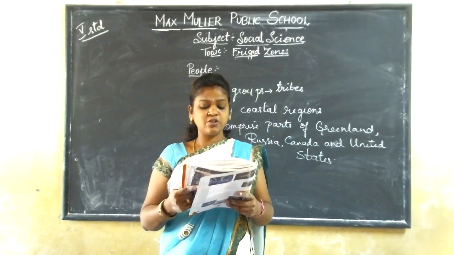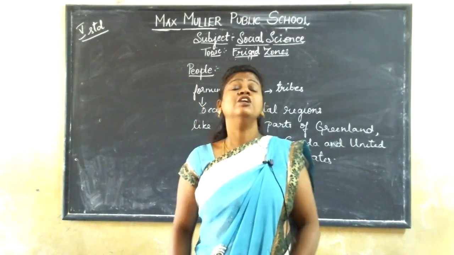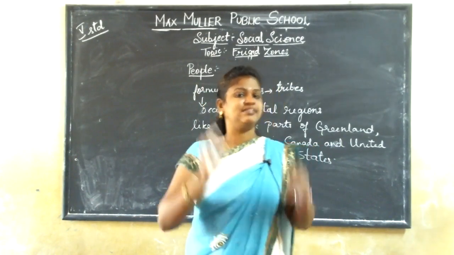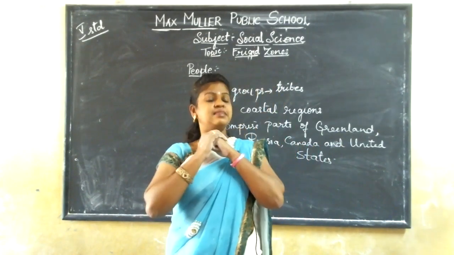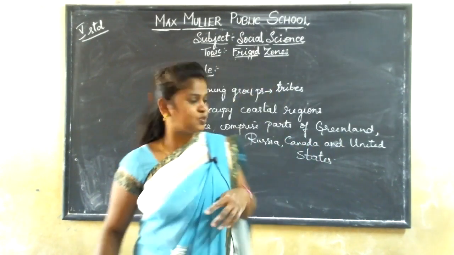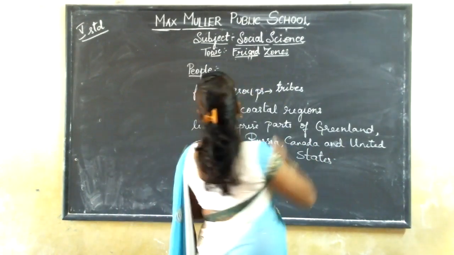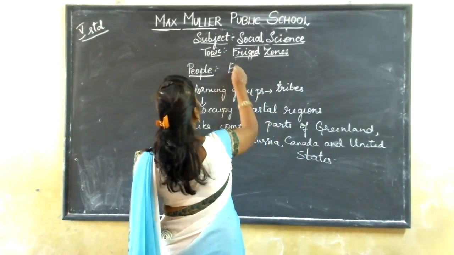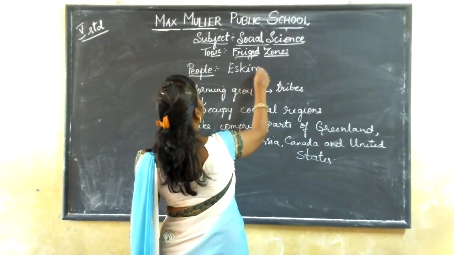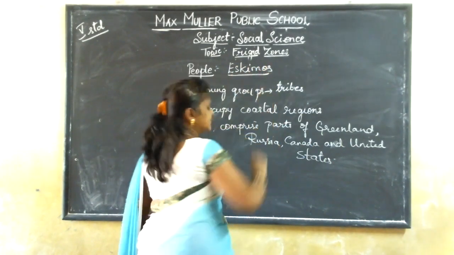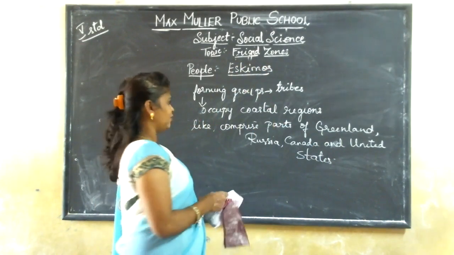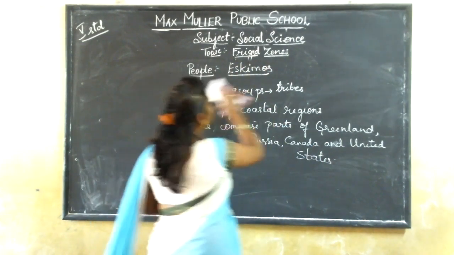They are also known as Eskimos. So, children, please clearly understand that the people who are living in the frigid zones are called Eskimos.